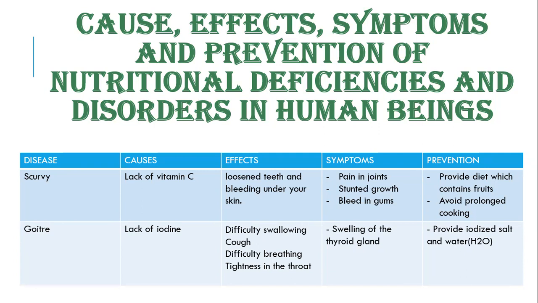While prevention would be to provide a diet with foods that contain fruits and vegetables, and also avoid prolonged cooking, as prolonged cooking, especially of vegetables, causes the nutrients to be cooked away. So having proper cooking is how you can save the nutrients needed by the body.